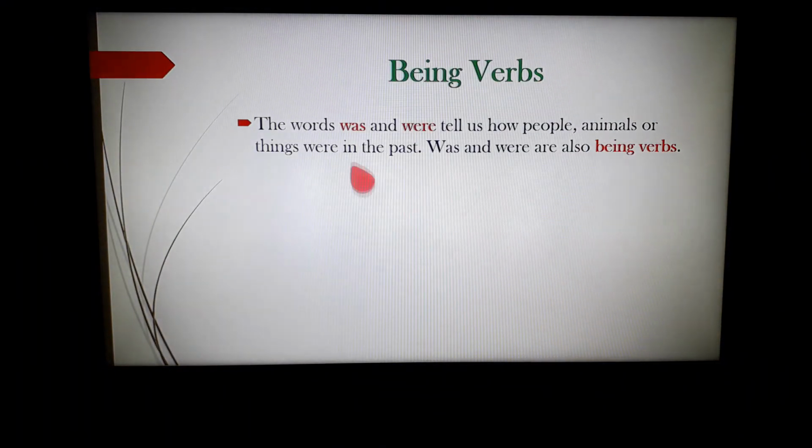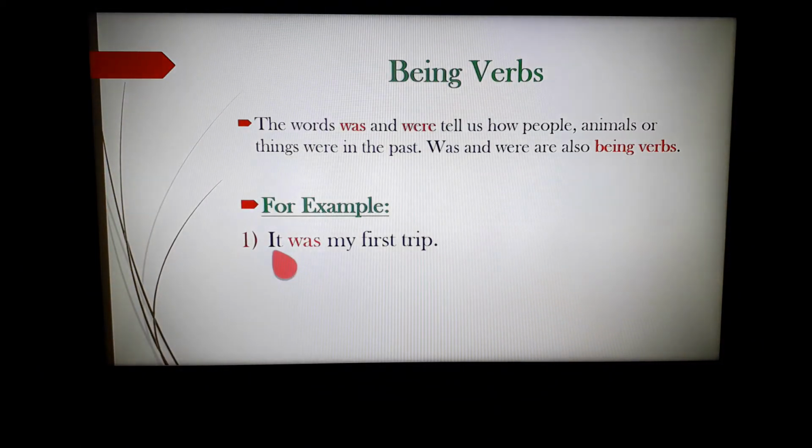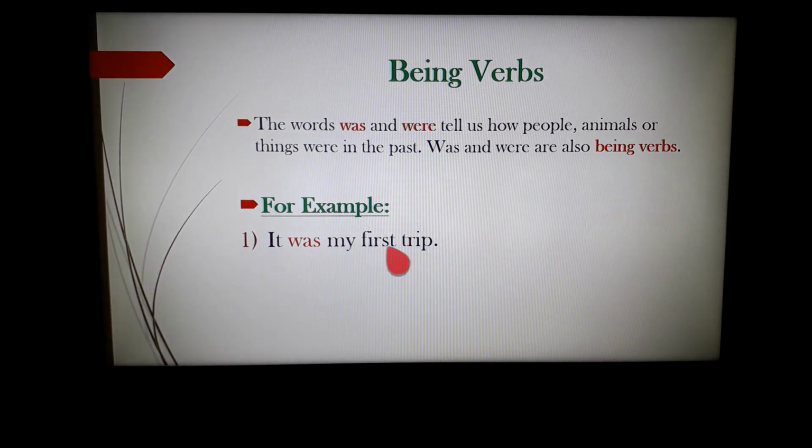Now let's come to the second category. In being verbs, we also use the words was and were, which tell us how people, animals or things were in the past. Was and were are also called being verbs. Look at this sentence. It was my first trip.